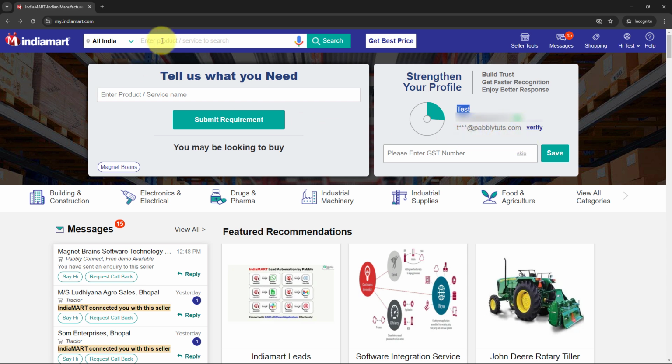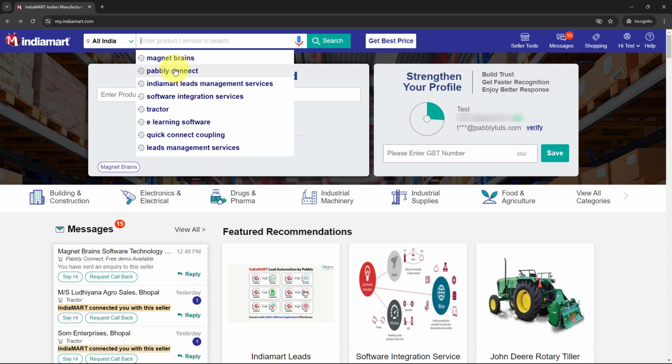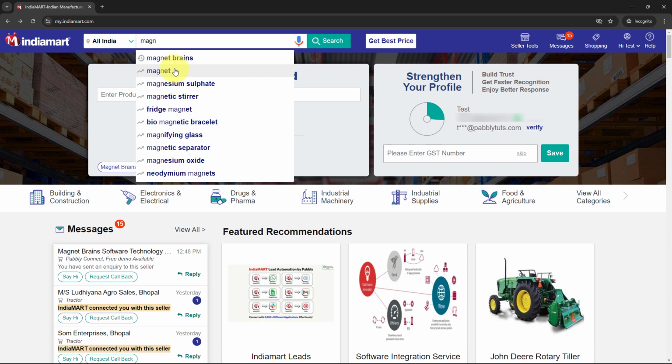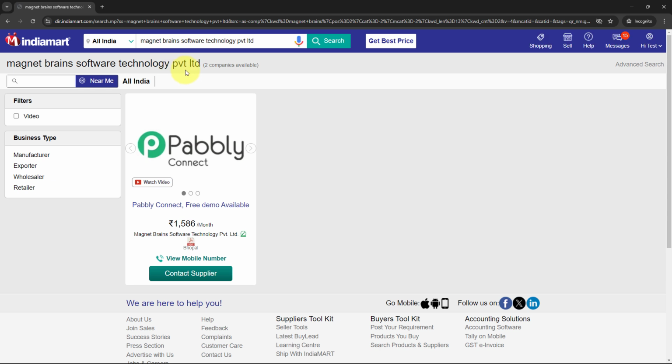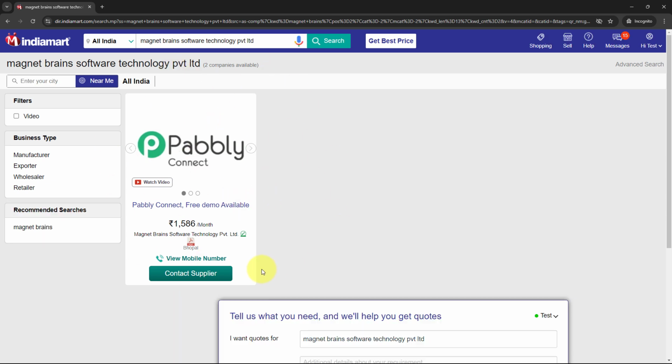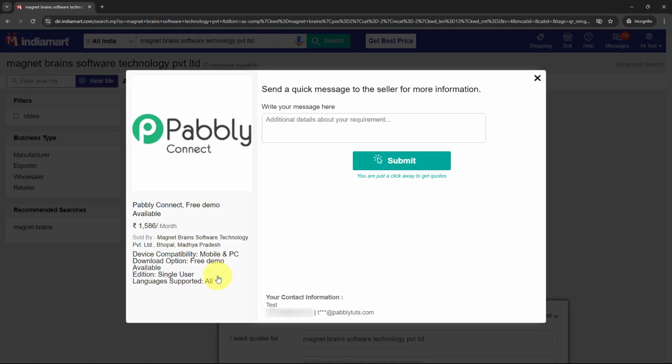So now I'm going to search for the company. I'm going to search for the product that I'm going to make a test submission for, that is Magnet Brain Software Technology Private Limited. So this is my product, and I'm going to select it. And then I'm going to make a test response for this particular product, that is Pabbly Connect free demo available. To submit a test query, I'm going to click on contact supplier given over here.